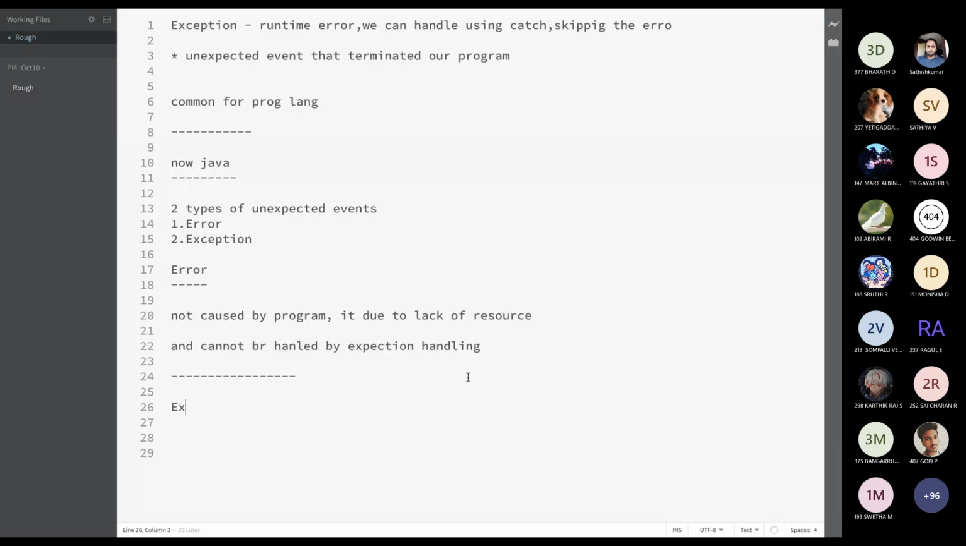Then we have exception. The exception we have two types. One is checked exception and another one is unchecked exception.